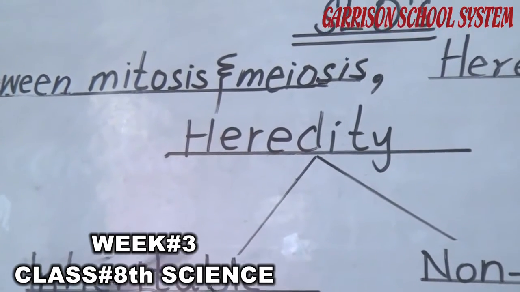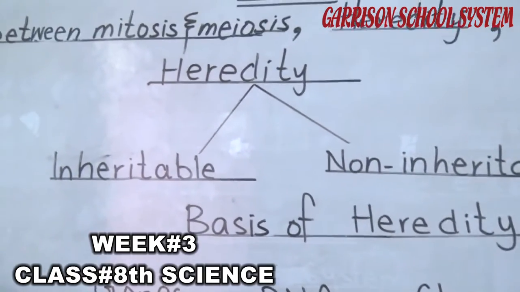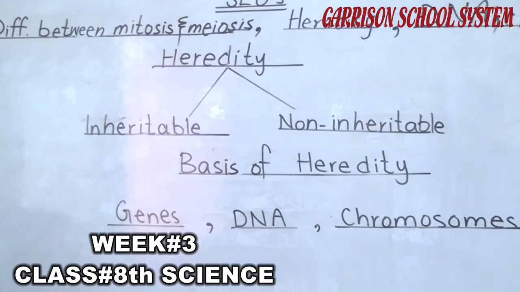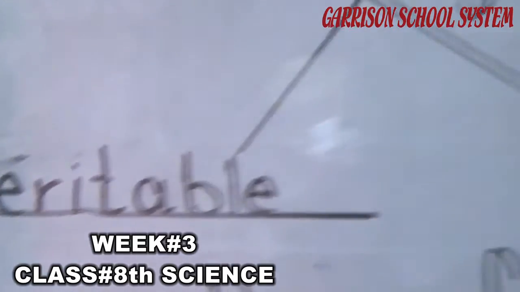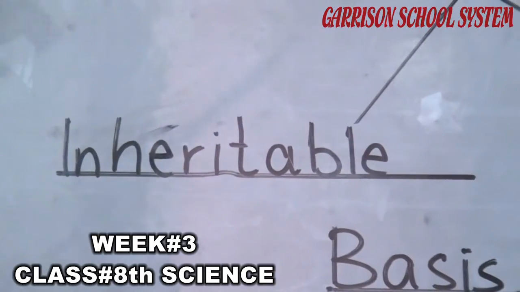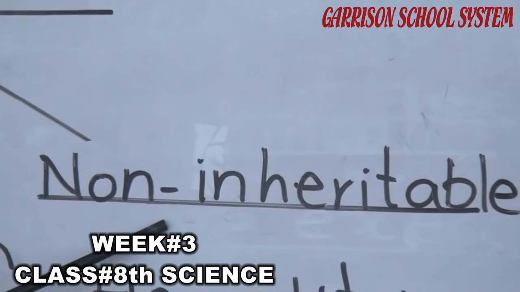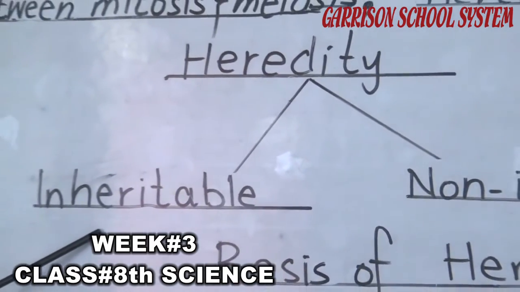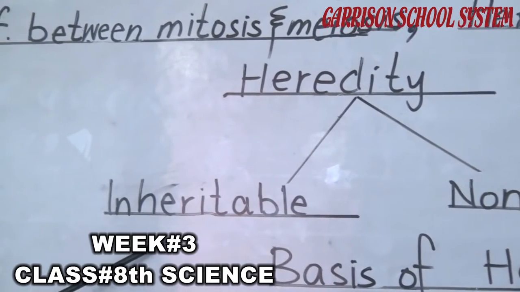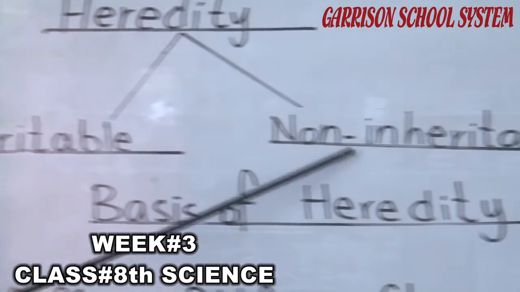Now the topic is heredity. The transmission of characters from parents to the offspring is called heredity. Some characters that are transferred from parents to the offspring are called inheritable characters, and those characters which are not transferred from parents to the offspring are called non-inheritable characters. The inheritable characters are like eye color, height, earlobes, and the non-inheritable characters are